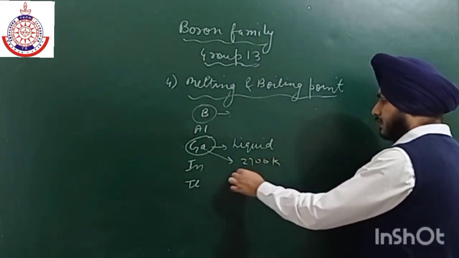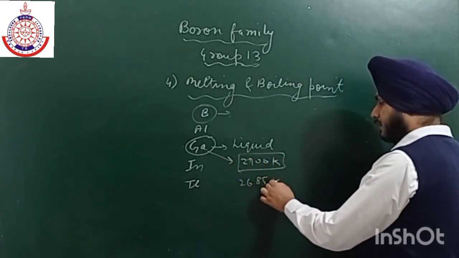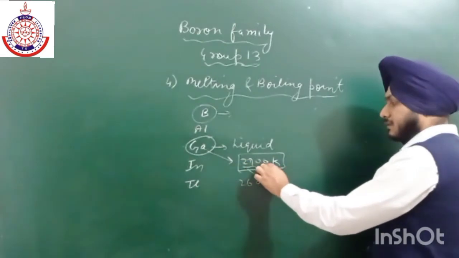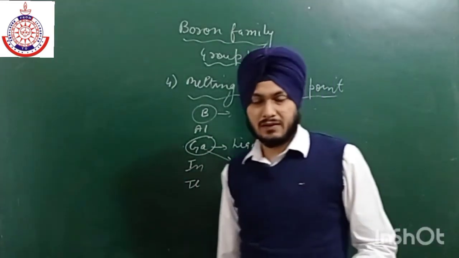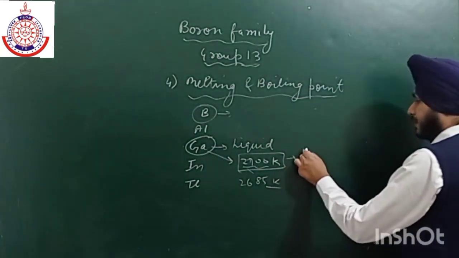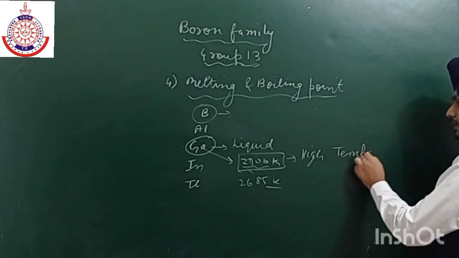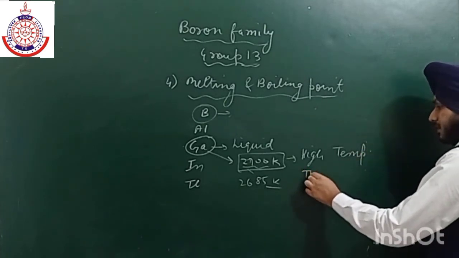Approximately it is 2685 Kelvin, but we can also take it as 2700 Kelvin. That is why it is used in high temperature thermometers in place of mercury.